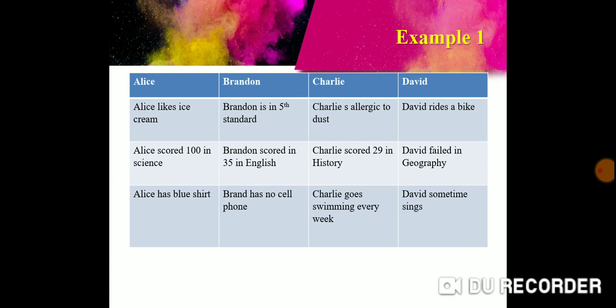Or Alice scored something in science, Brandon scored something in science, Charlie also scored something in science, and David also scored something in science. Then this would have been logical, coherent information that is related to each other.